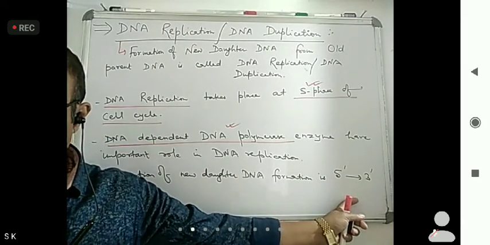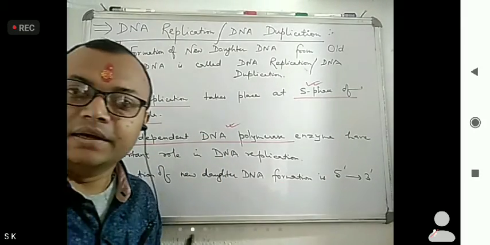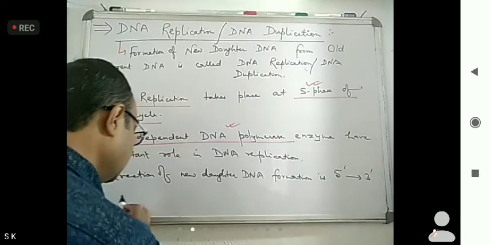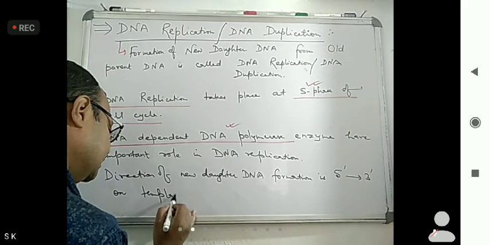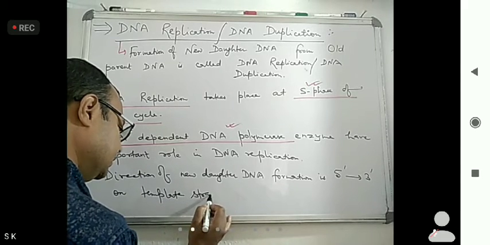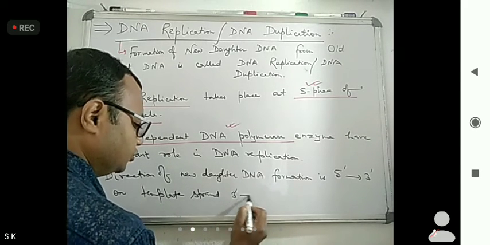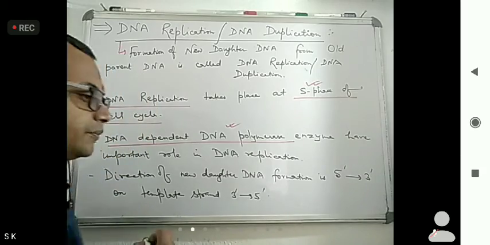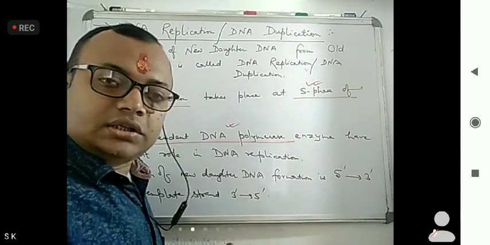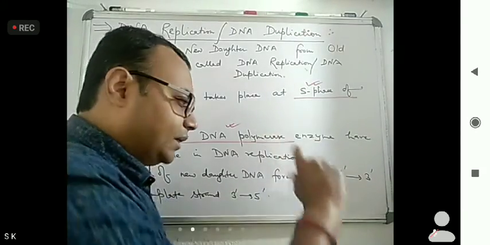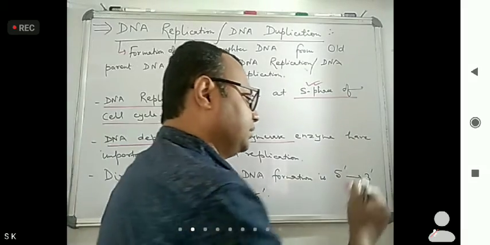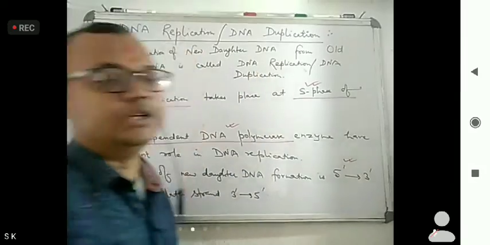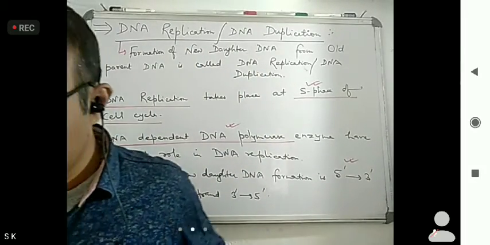And on which strand is it forming? On the template strand 3 prime to 5 prime, the formation is going on in the 5 prime to 3 prime direction. Okay.